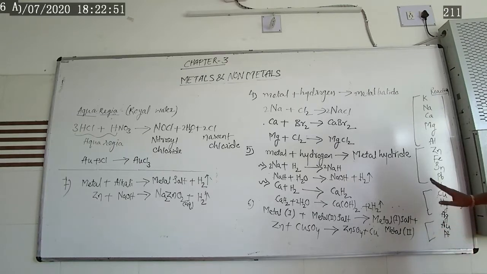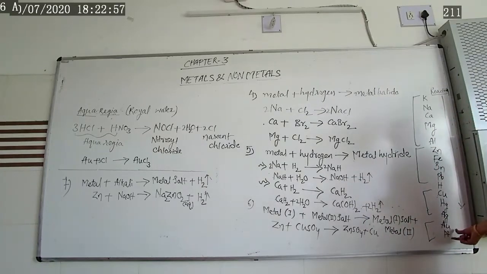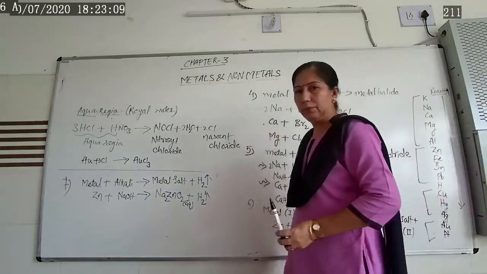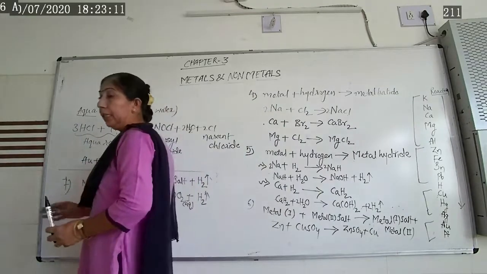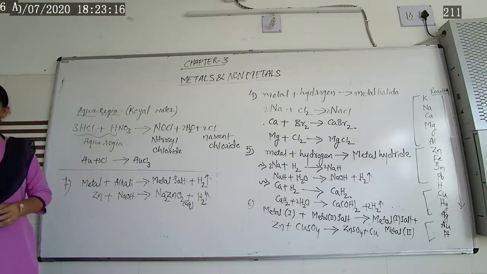That means they will not react at all with air, water or any acid. Whatever the third chemical property we have discussed, when you take gold and sulfuric acid, it will not react, it will not dissolve in it. If you take platinum and hydrochloric acid, it will not react with it. But such types of metal, gold and platinum, can be dissolved in aqua regia.